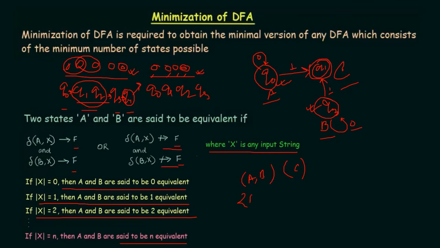Due to some reason, we found that now A, B and C are going to be different sets, because these were equivalent at first, but when we check again, they are not equivalent in the next iteration. That means we need to follow the same thing over and over again until we get the same result.